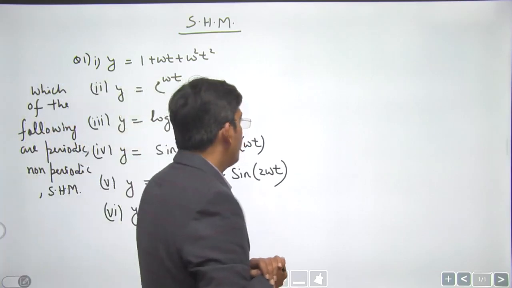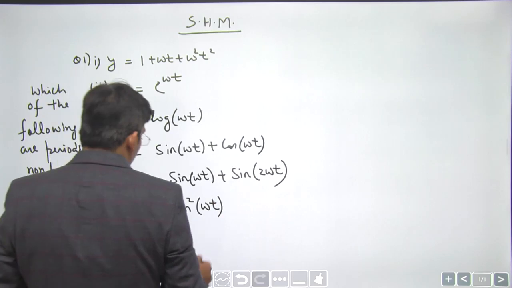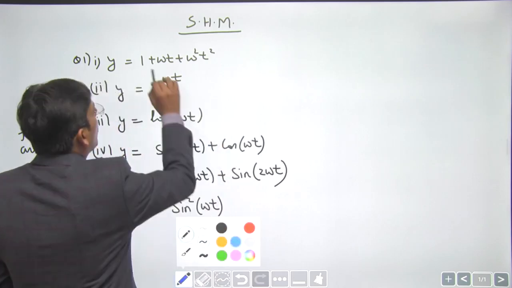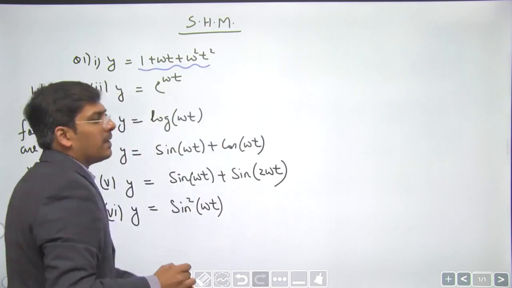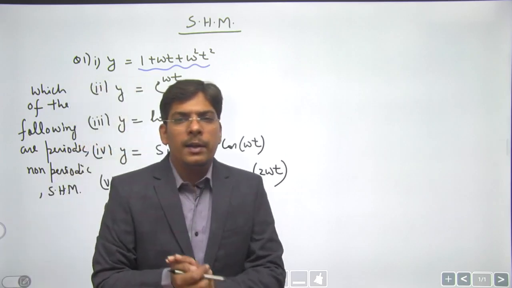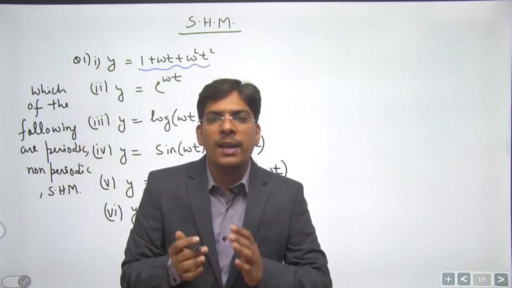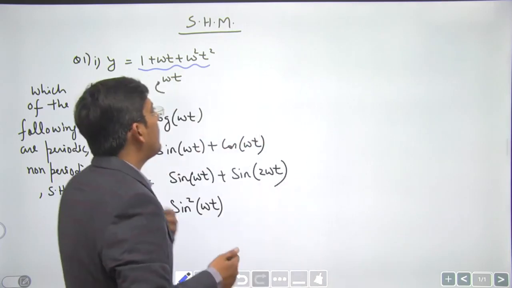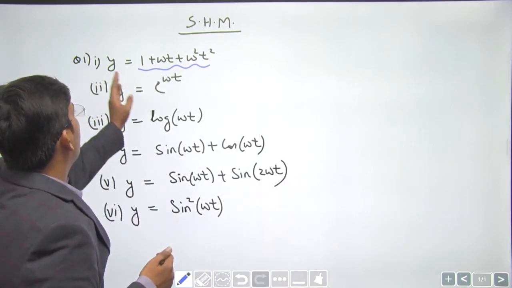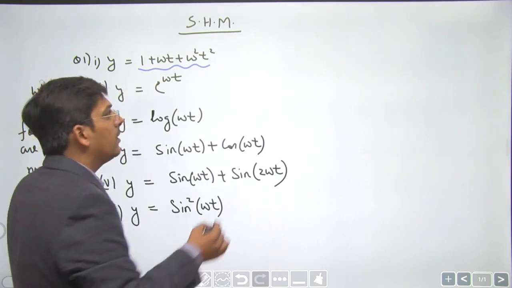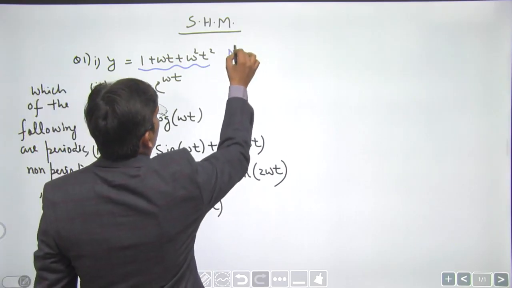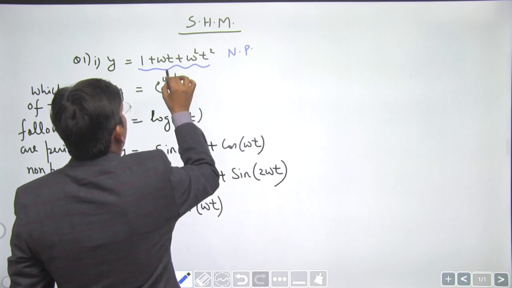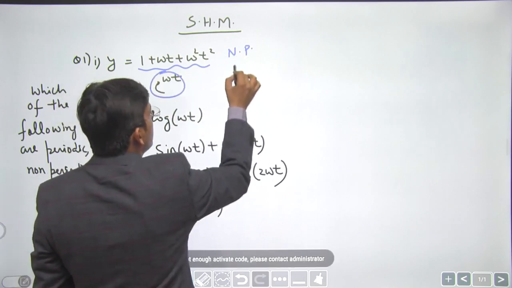Dear students, when you have a polynomial function like 1 plus omega t plus omega square t square, its value of y is not going to repeat after regular intervals of time. You don't have many values of t for which you get the same value of y, so it is obviously non-periodic. e to the power omega t is an exponential function.